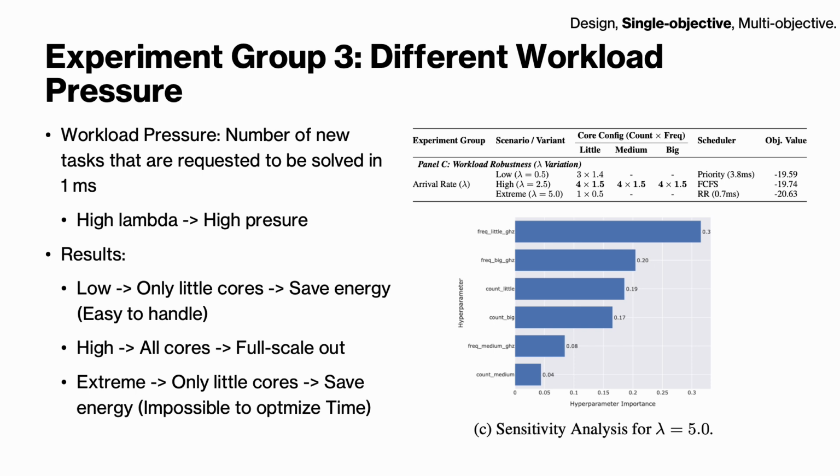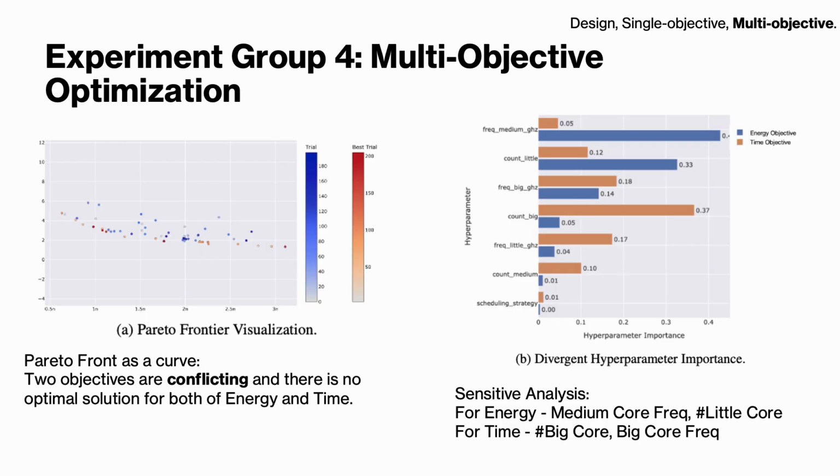Finally, we present the experiment that optimizes time and energy costs as 2 distinct goals. This gives us a Pareto front that includes a series of optimal configurations. The left figure indicates the Pareto front is a curve instead of a single point, which means the goals are conflicting and there is no dominant configuration to satisfy both of them. The right figure explains the reasons behind the conflict. The important parameters for those 2 objectives are actually very different.